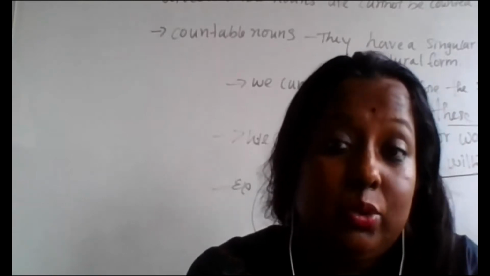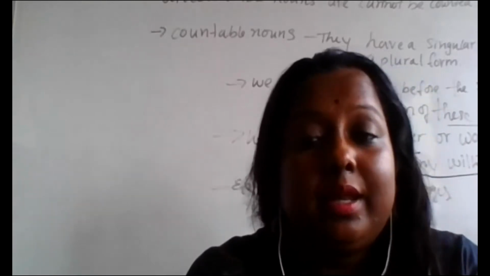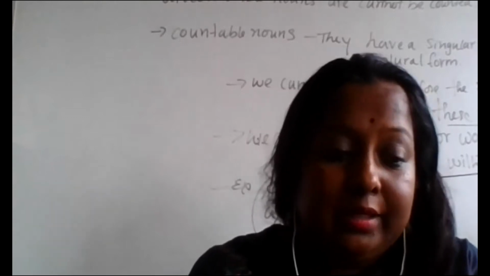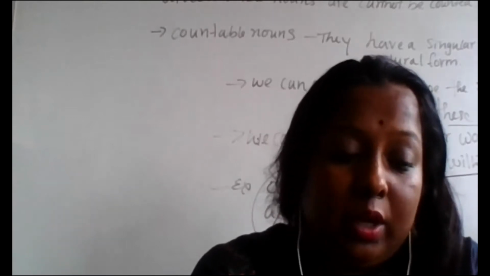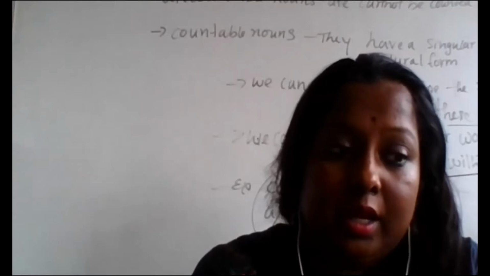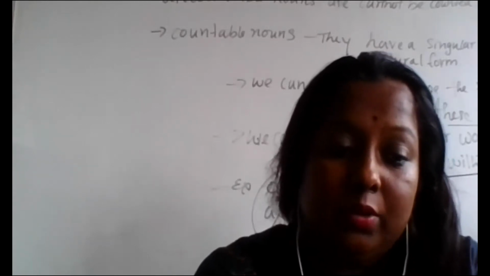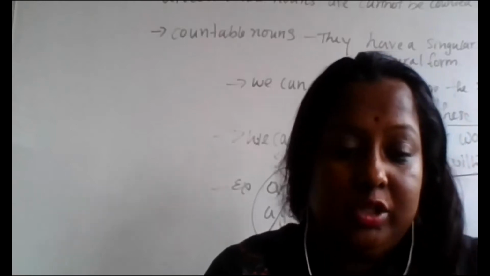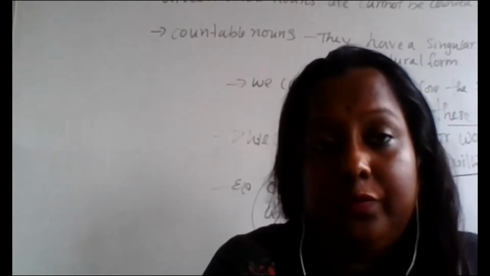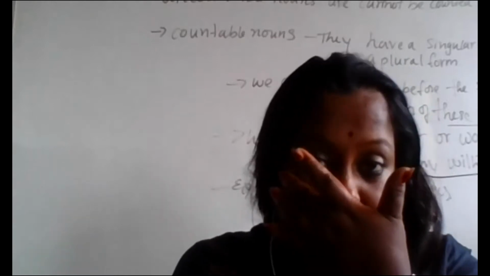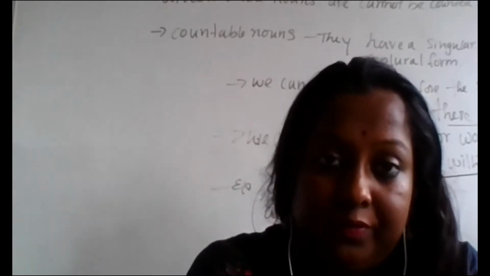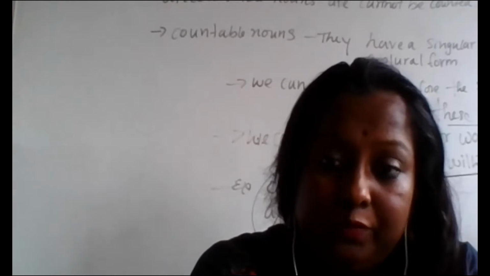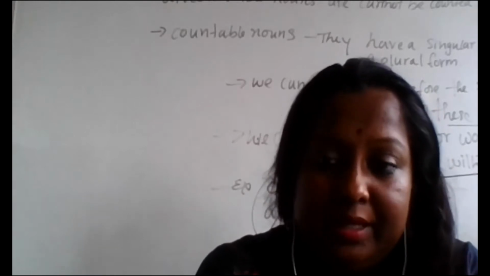Another way is to put a countable expression in front of the noun, like a piece of, a drop of, a tube of. There are more examples in the textbook.